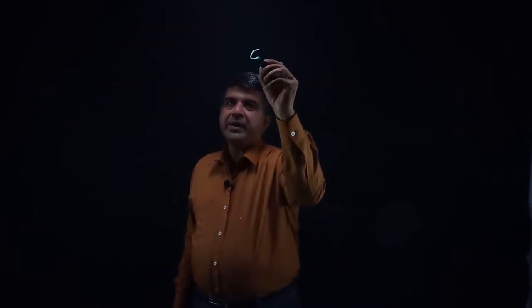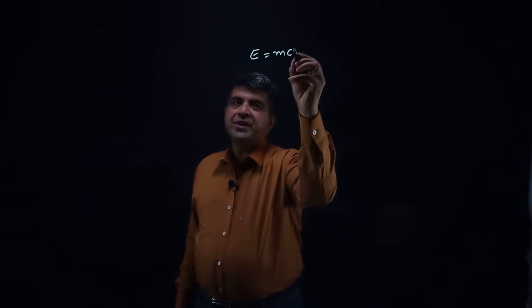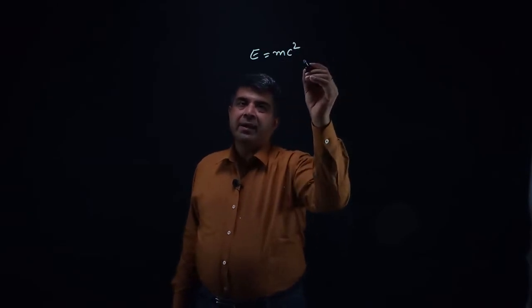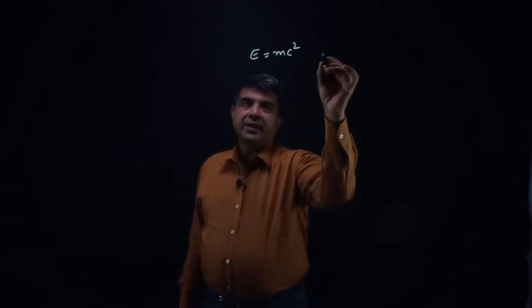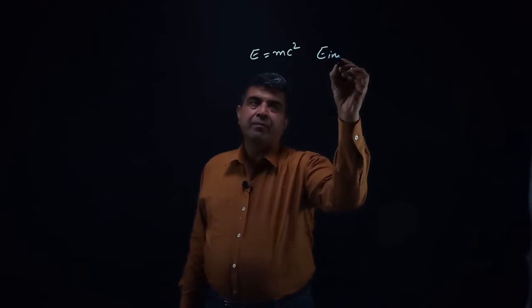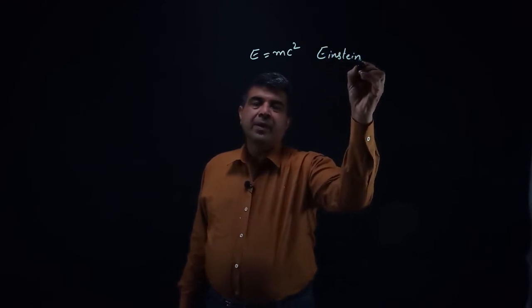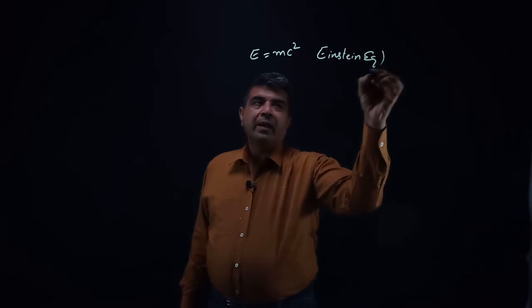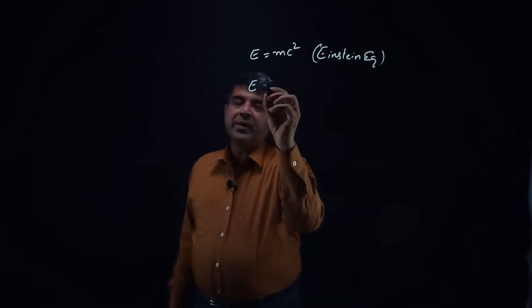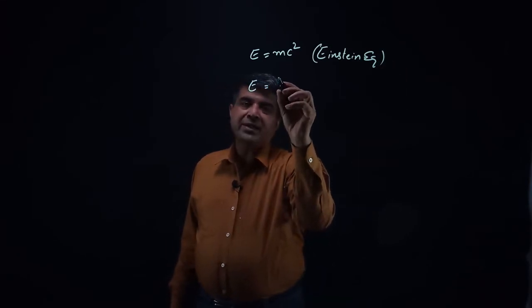Now, according to Einstein equation, E is equal to mc square, that is energy is product of mass and velocity. Similarly, energy can also be calculated using Planck's equation.